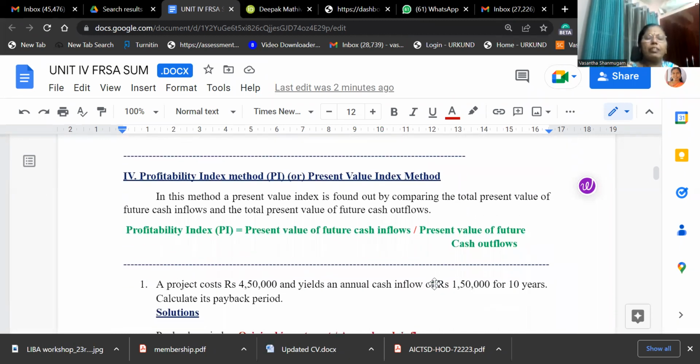So next is the profitability index method. It is also similar to the net present value method. In case of net present value method, what will you do? Present value of cash inflow minus present value of cash outflow. But here, what will you do? Present value of future cash inflow divided by present value of future cash outflow.